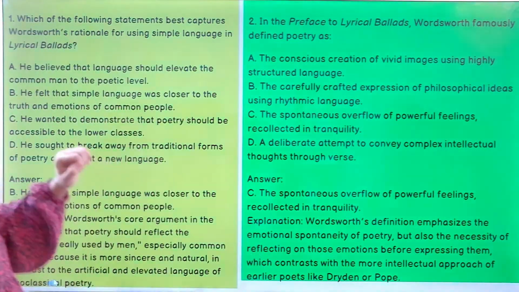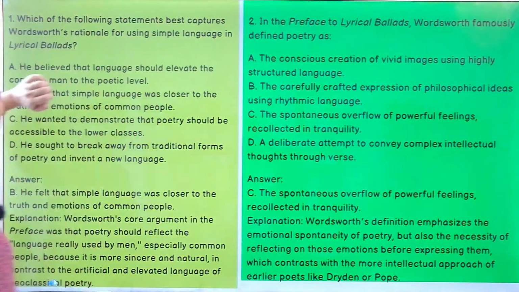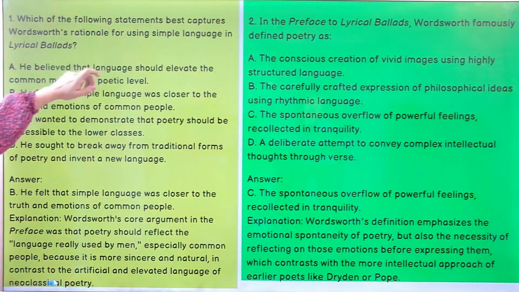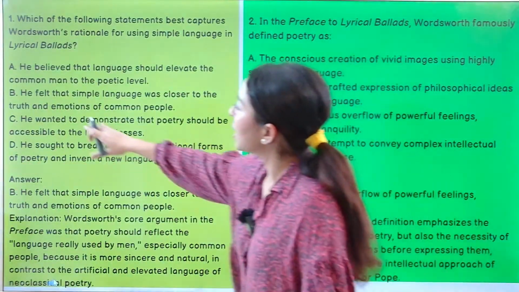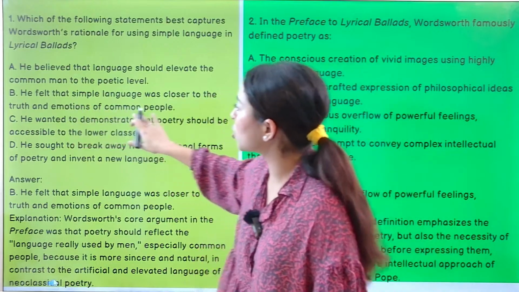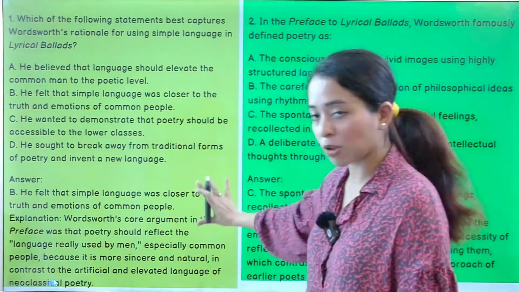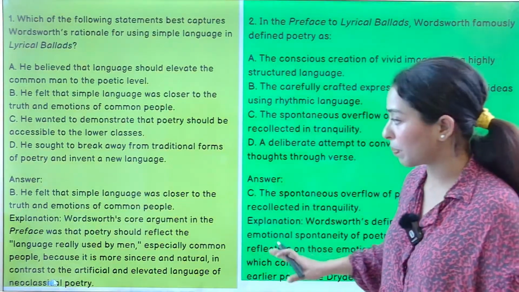Alright, so first question, which of the following statements best captures Wordsworth's rationale for using simple language in Lyrical Ballads? Very simple, and the answer is B. We have, he felt that simple language was closer to the truth and emotions of common people. Okay, now isko samajhte hain. He felt that simple language was closer to the truth and emotions of common people.